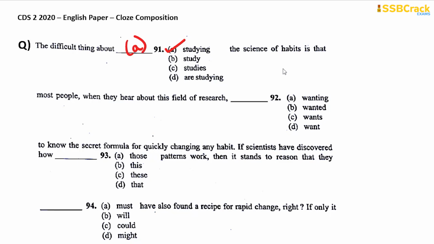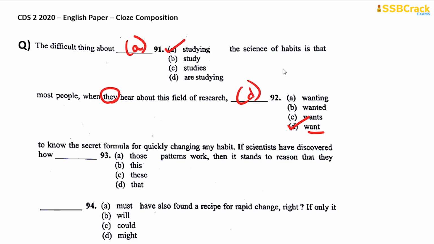Studying the science of habits is that most people, when they hear about this field of research, wanting to know the secret formula, wanted to know the secret formula, wants to know the secret formula, or want to know. It should be option D, want to know, because want will be for the third person plural number they. When they hear about this field of research, want to know the secret formula, right? For quickly changing any habit.